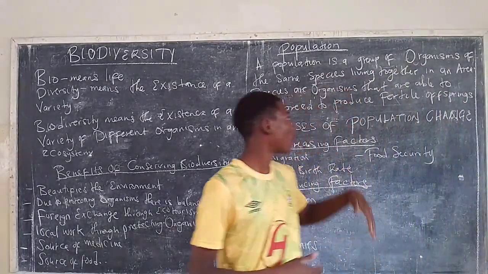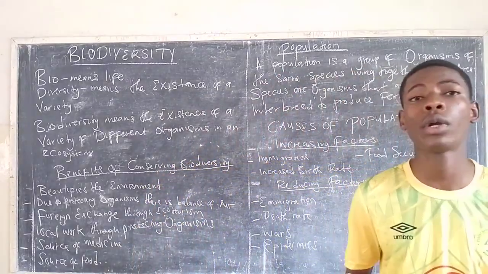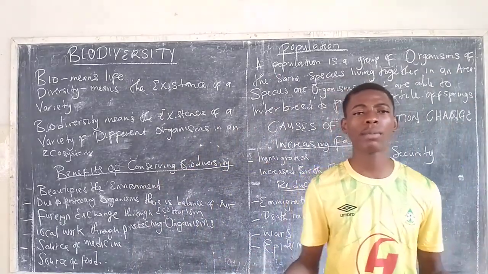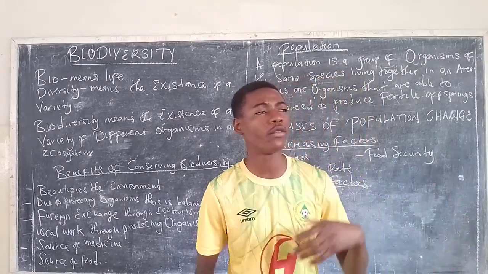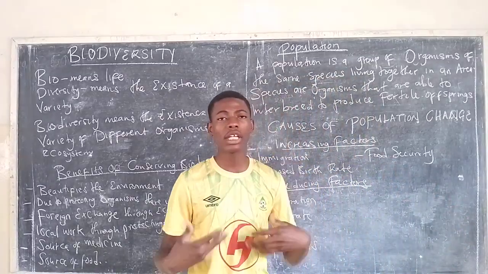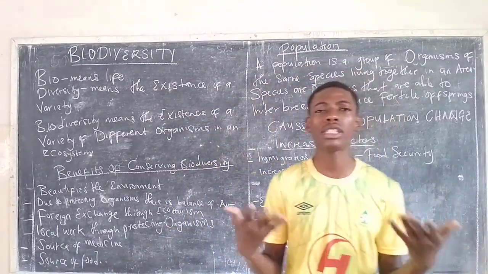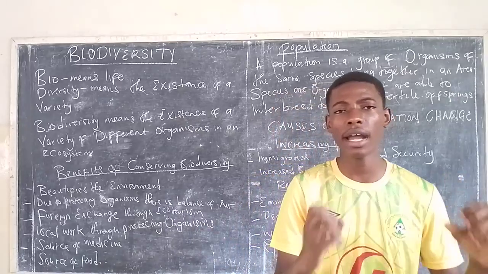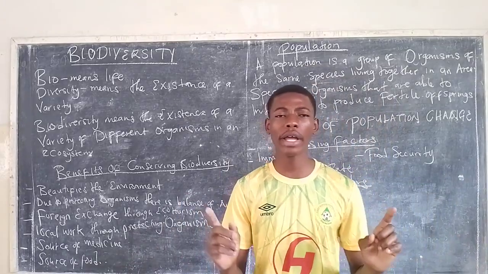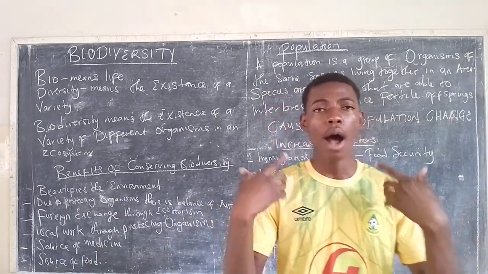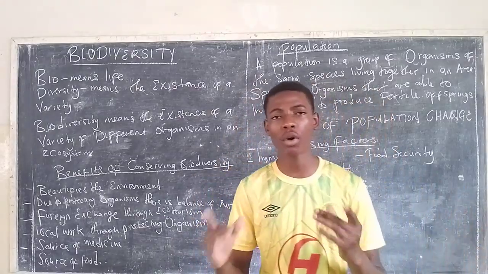Then we also have another important thing that is part of the ecosystem, which we call population. What is population? Population is simply the existence of organisms of the same species. A species is simply organisms that are able to interbreed to give fertile offspring. If two organisms are able to interbreed and give fertile offspring, then that is called a species.